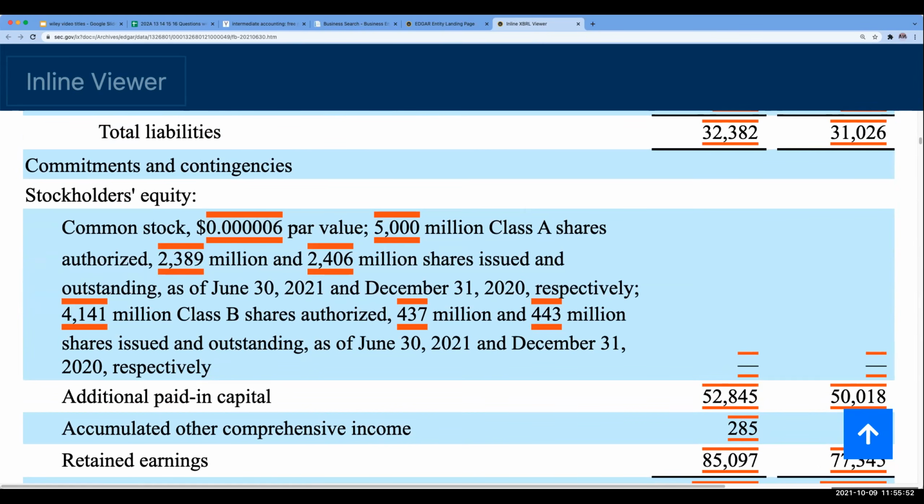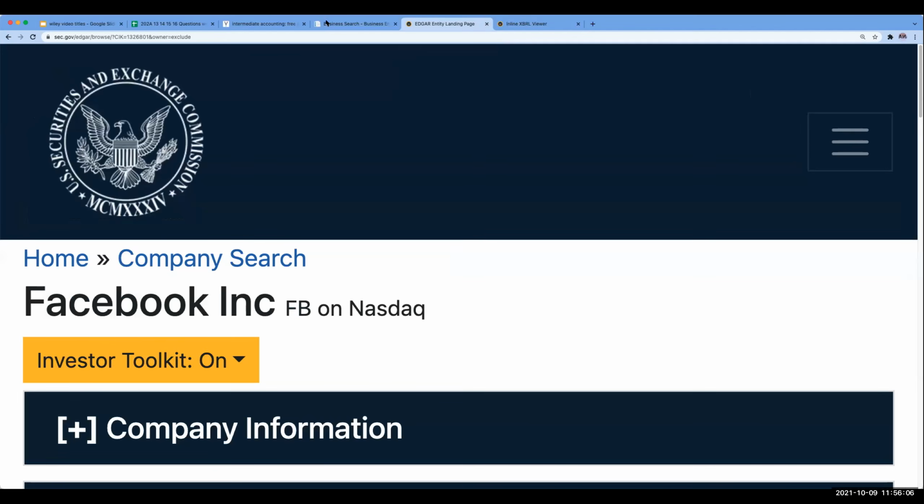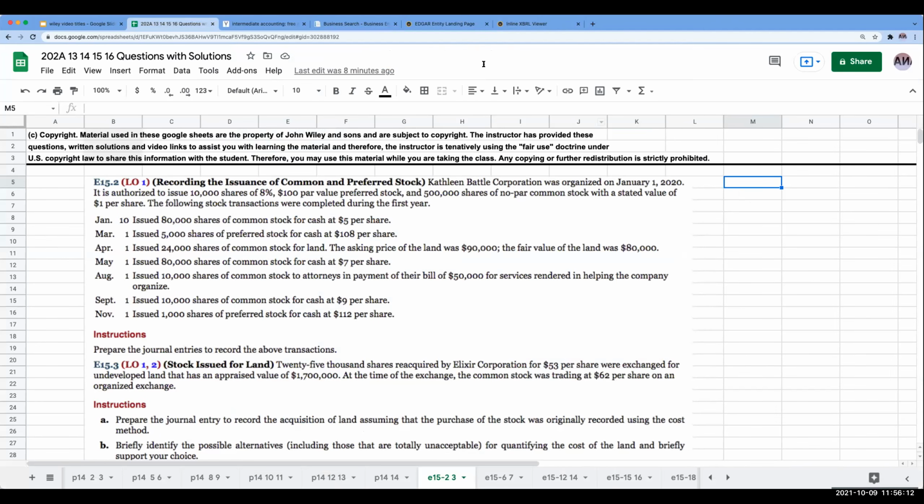Facebook, and I've probably mentioned this in some of my other videos, why do they have Class A and Class B? Because there's different voting rights. And by doing that, Zuckerberg can maintain the ultimate control of the corporation. Okay, so that's a little bit about authorized shares. The authorized shares are what we're coming out and stating. Typically, I would be seeing common stock at par. So as I'm going through and doing this question, I'm going to call it common stock. Whenever you see C/S, that's common stock, and APIC is additional paid-in capital.